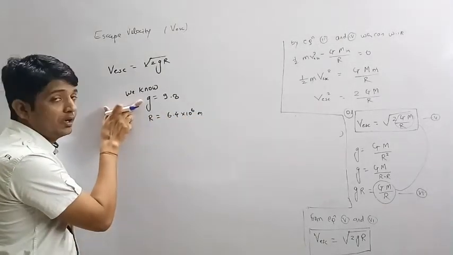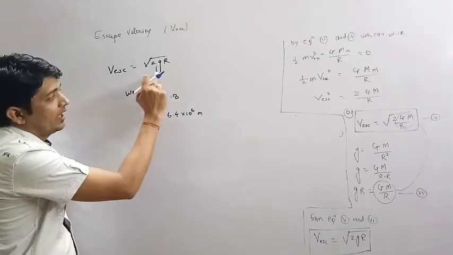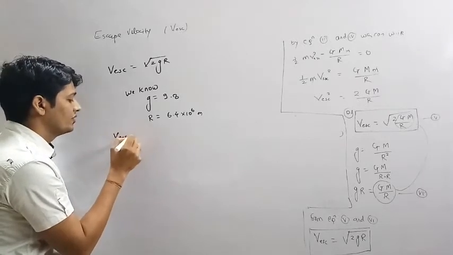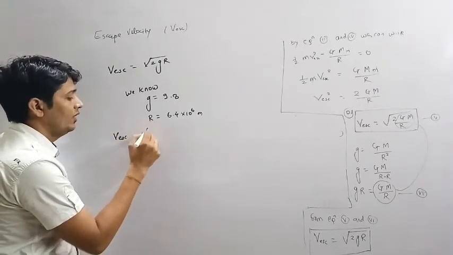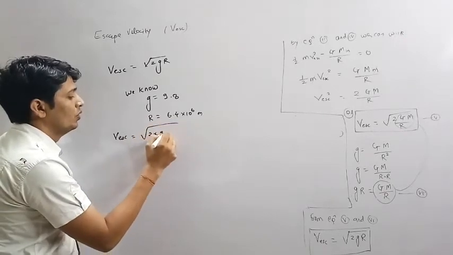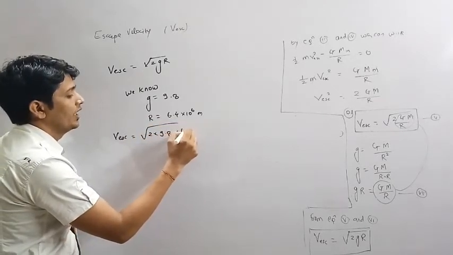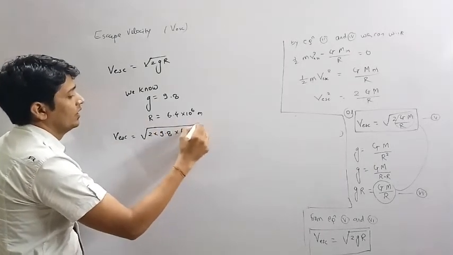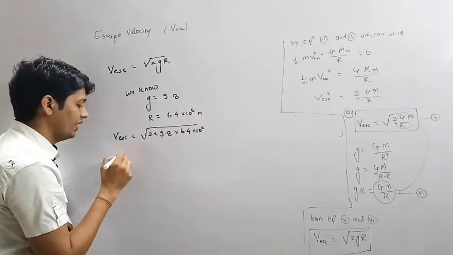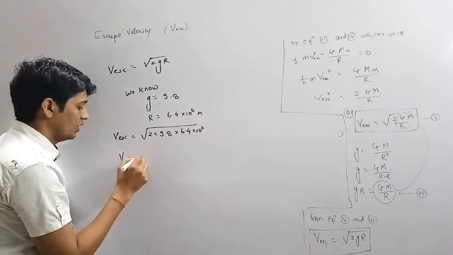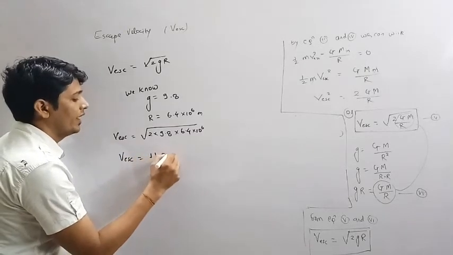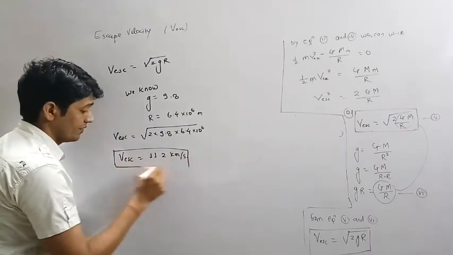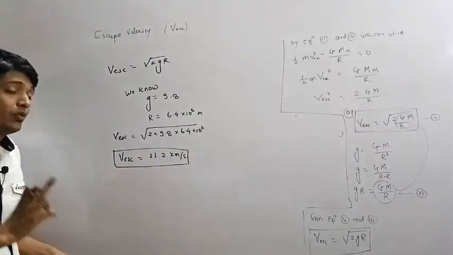We have both values, so we can put them in: v escape equals root of 2 into 9.8 into 6.4 into 10 to the power 6. If we calculate this, we get about 11.2 kilometer per second. So this is the escape velocity for Earth.